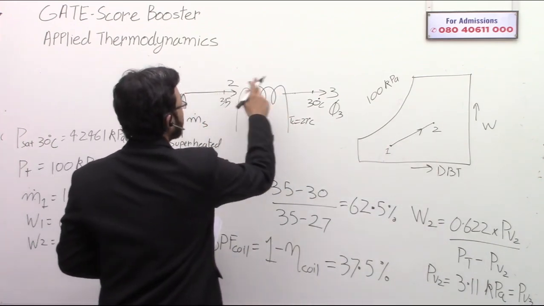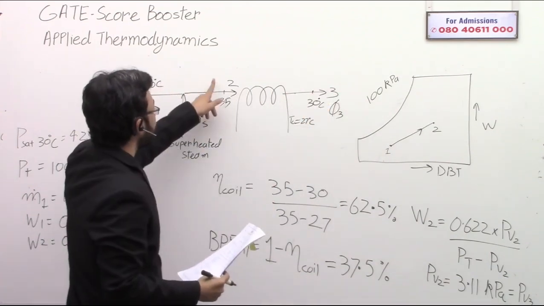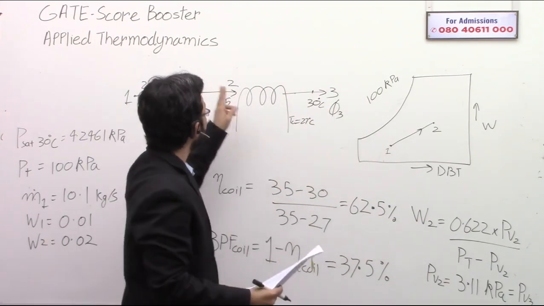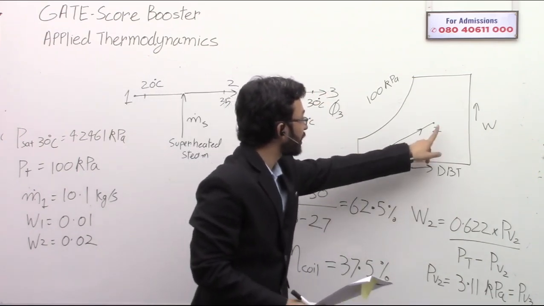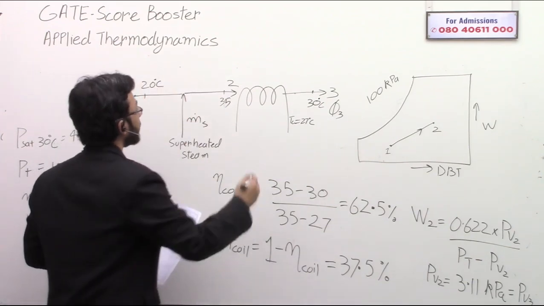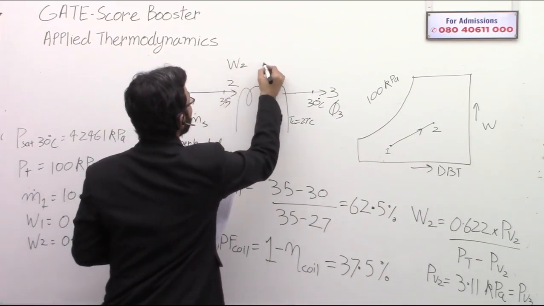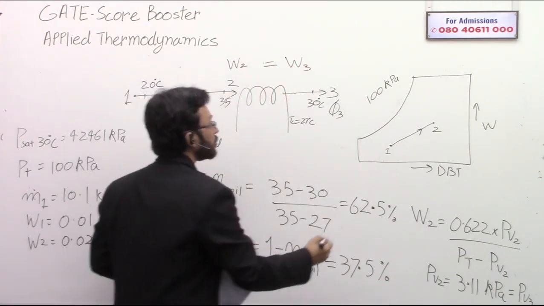Then from 2 to 3, there is just simple cooling, that is 35 to 30 degrees Celsius. The dry bulb temperature will come back, but the humidity is not changing. That is W2 is equal to W3.